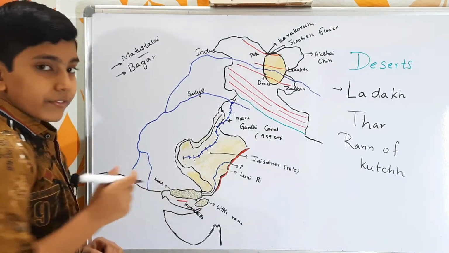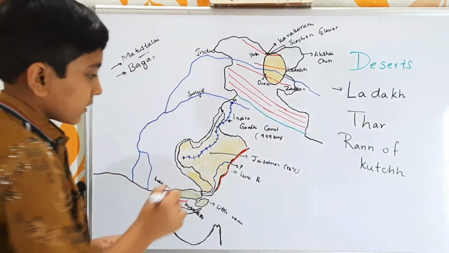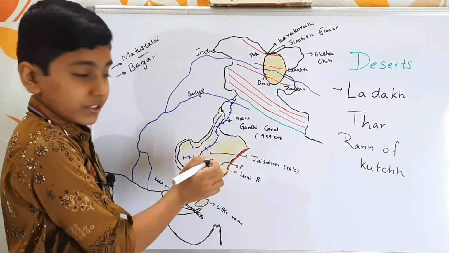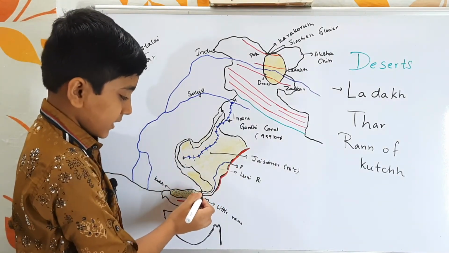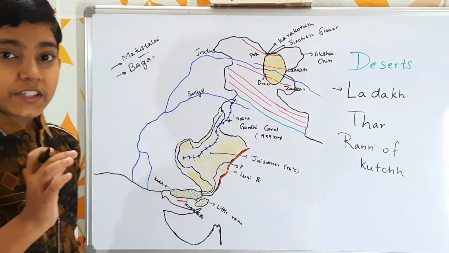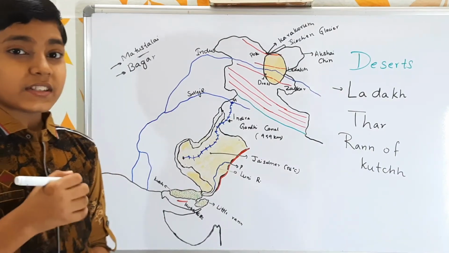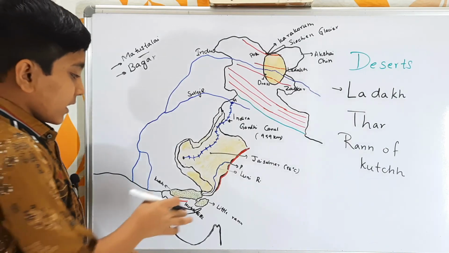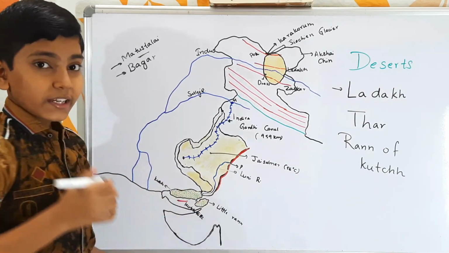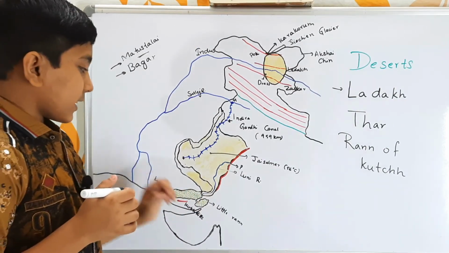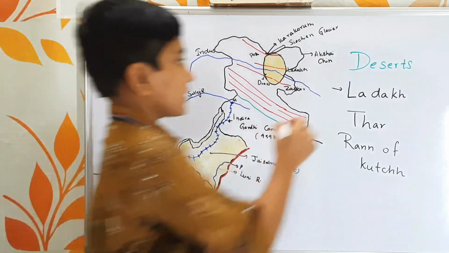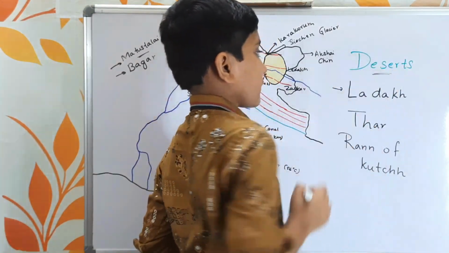And in this region we find little precipitation, and the Luni river, which originates at the Pushkar valley, disappears here. Such kind of disappearance of rivers is called karst topography, which we will discuss in geomorphology. And this is situated only in Gujarat. So it is about the Rann of Kutch. So it is about the deserts.